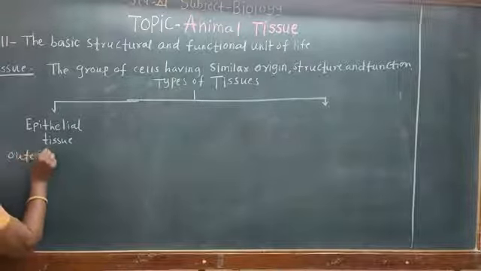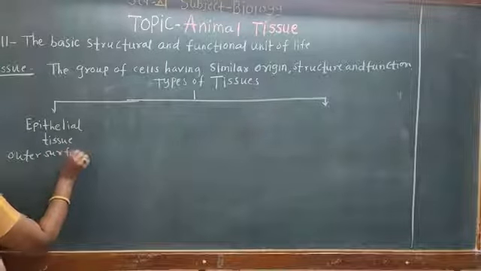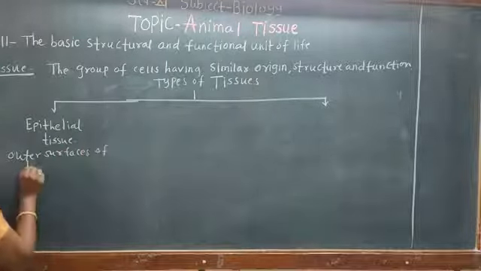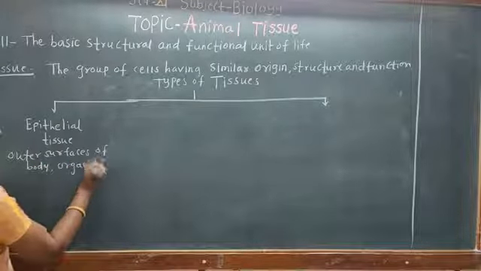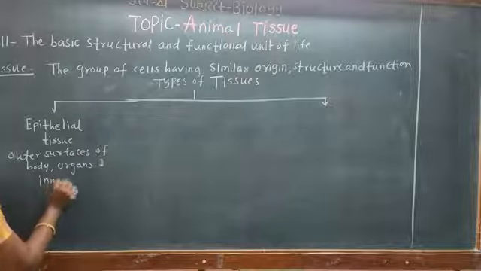So the outer surfaces of the body, organs, and the inner lining of different organs.